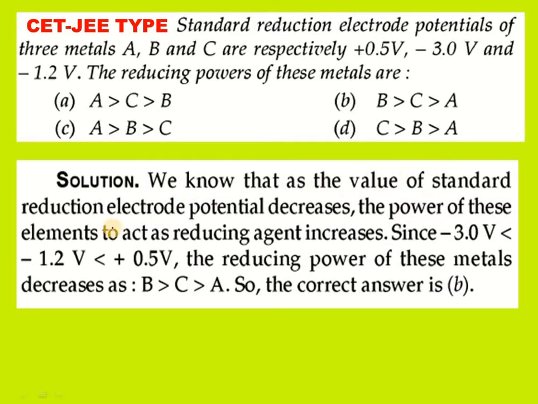So you know that when the value of standard reduction potential decreases, the power of these elements to act as reducing agent increases. Since minus 3.0 volts for B is less than minus 1.2 volts for C, which is less than plus 0.5 volts for A, this is the reducing power of these metals in decreasing order. You can write it as B greater than C greater than A. So the correct answer is option B.